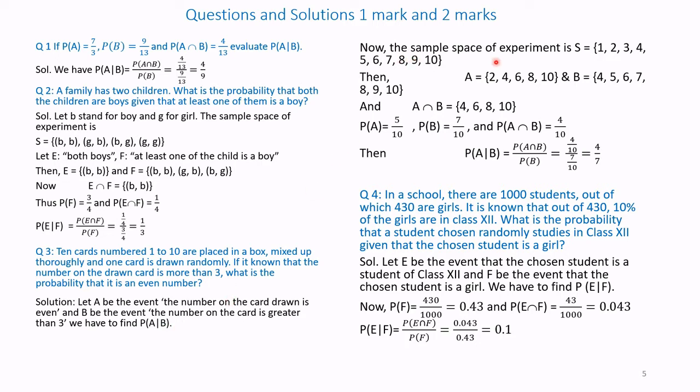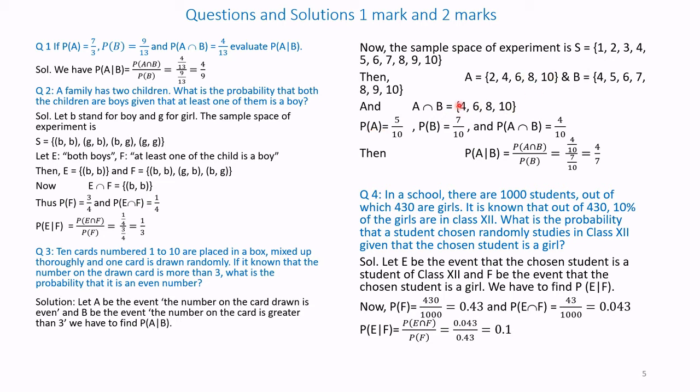Now the sample space of the experiment is 1, 2, 3, 4, 5, 6, 7, 8, 9, 10. Then event A, the number on the card is even, is 2, 4, 6, 8 and 10. And B, greater than 3, is 4, 5, 6, 7, 8, 9, 10. Therefore, A intersection B: what is common between A and B? 4, 6, 8, 10 are common.